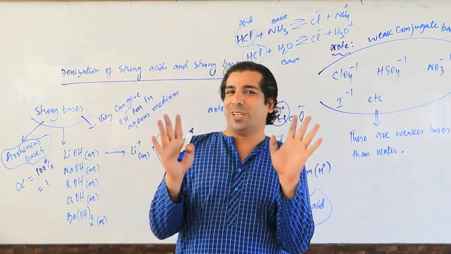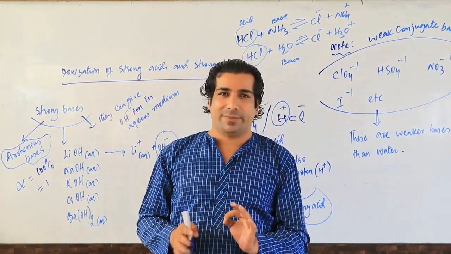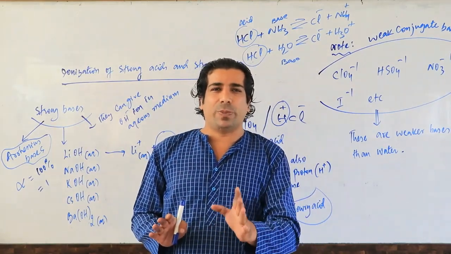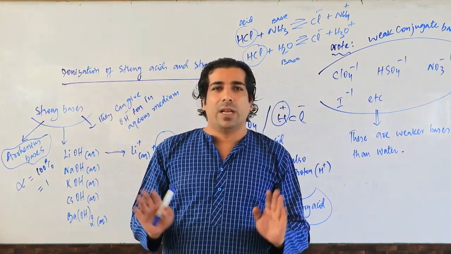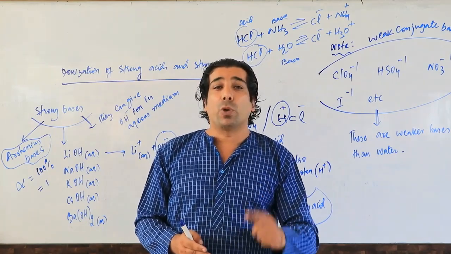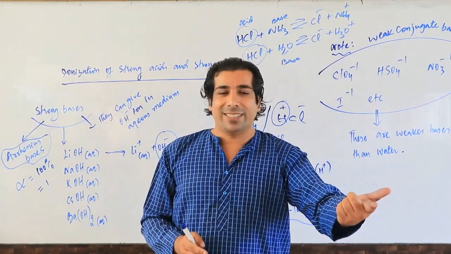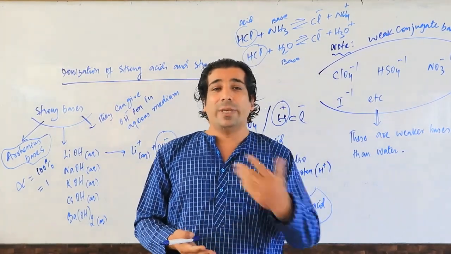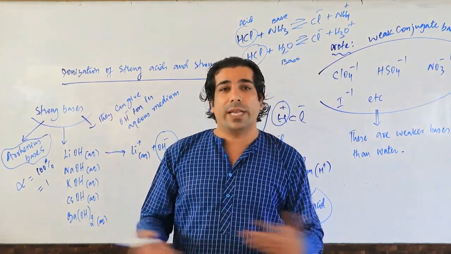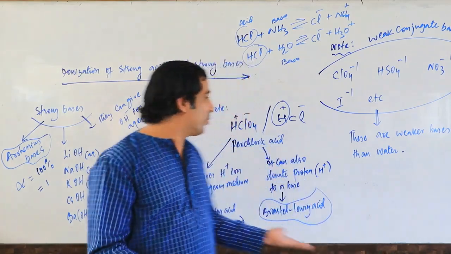Very simple terminology. Classical theory: acid is sour in taste. Arrhenius theory: acid should give H plus ion in aqueous medium. Bronsted-Lowry theory: acid should be a proton donor. It should donate H plus ion to a base. Yes, that is a Bronsted-Lowry acid. And Lewis acid means a substance which can accept a lone pair. That's all. All acid-base theories come into that. Please make note of this.